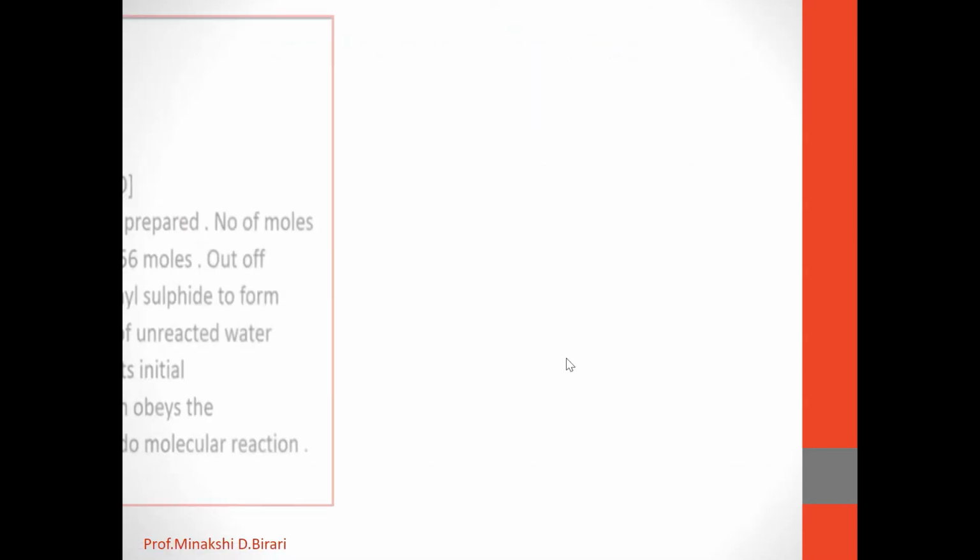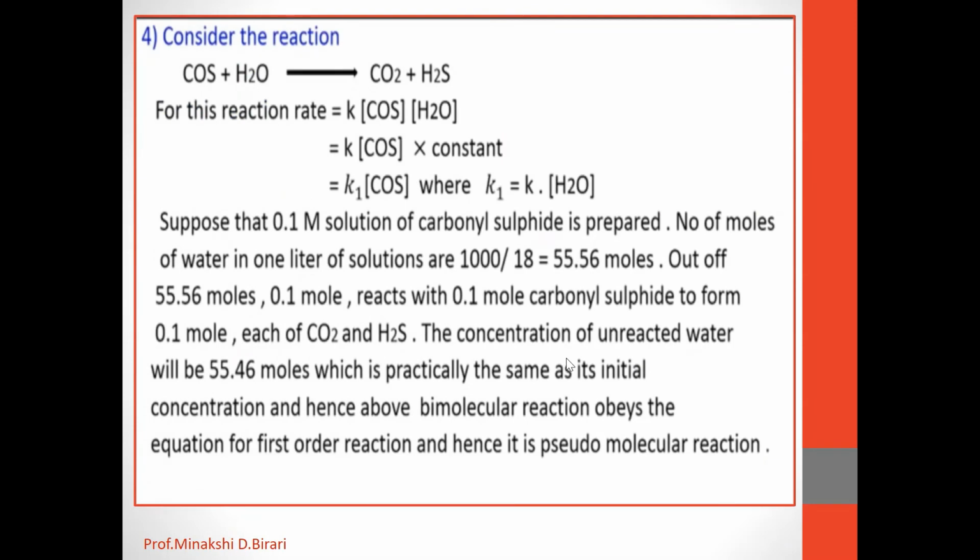Now the next one, that is the fourth reason. Consider the reaction carbonyl sulfide plus water giving the formation of CO2 plus H2S. For this reaction also we can write the rate equation. Rate is equal to K into concentration of reactant A into concentration of reactant B, that is carbonyl sulfide and water.